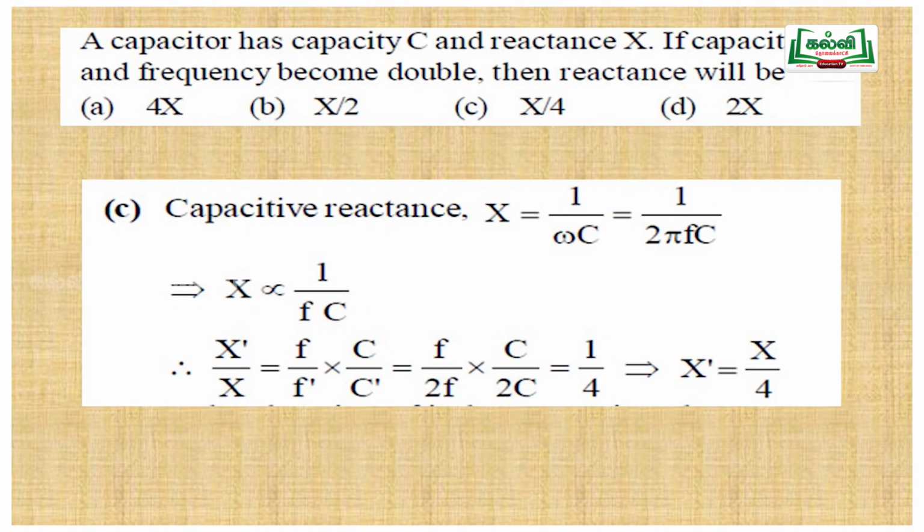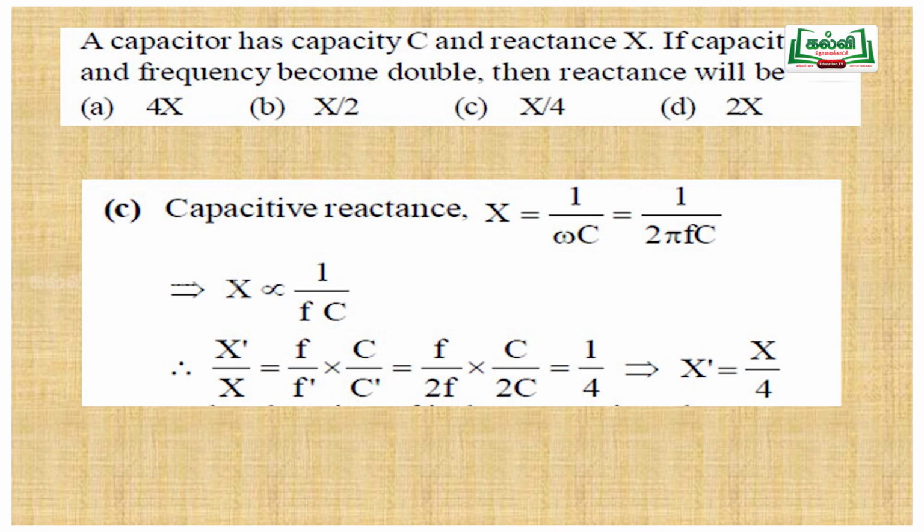Now the next question. A capacitor has capacity C and reactance X. If the capacitance and frequency become doubled, then the reactance will be: option A 4x, option B x by 2, option C x by 4, option D 2x.